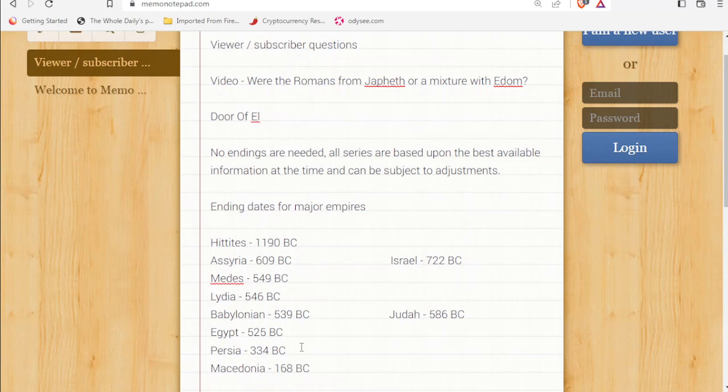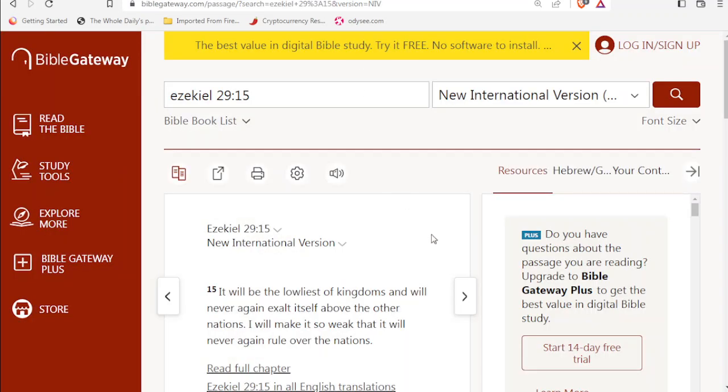The interesting thing about Egypt is that there was a very powerful prophecy that came against Egypt. If we go to the book of Ezekiel 29, speaking about Egypt, it says, it will be the lowliest of kingdoms and will never again exalt itself above the other nations. I will make it so weak that it will never again rule over the nations. This prophecy is saying that God is going to make Egypt so weak that it will never rule again or become a major empire.